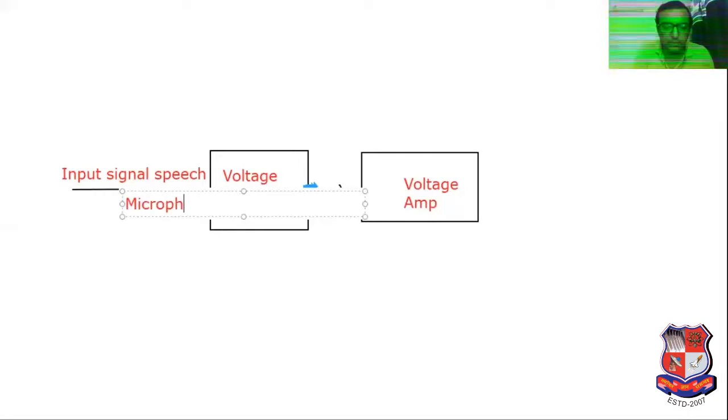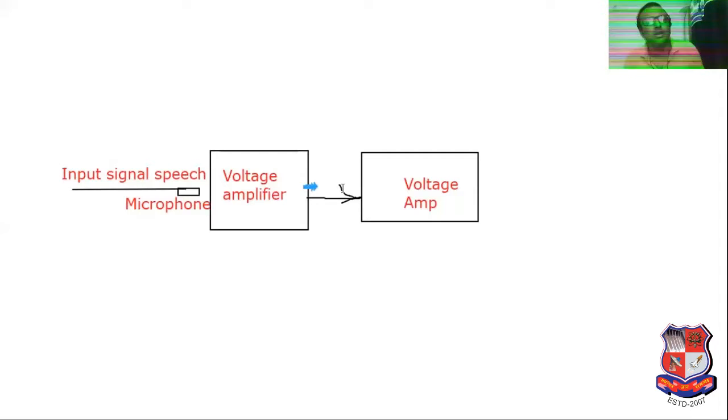What is the meaning of public address system? It connects the microphone to the loudspeaker. Microphone means a simple mic. Now these several stages of transistors can be directly applied to the power amplifier.